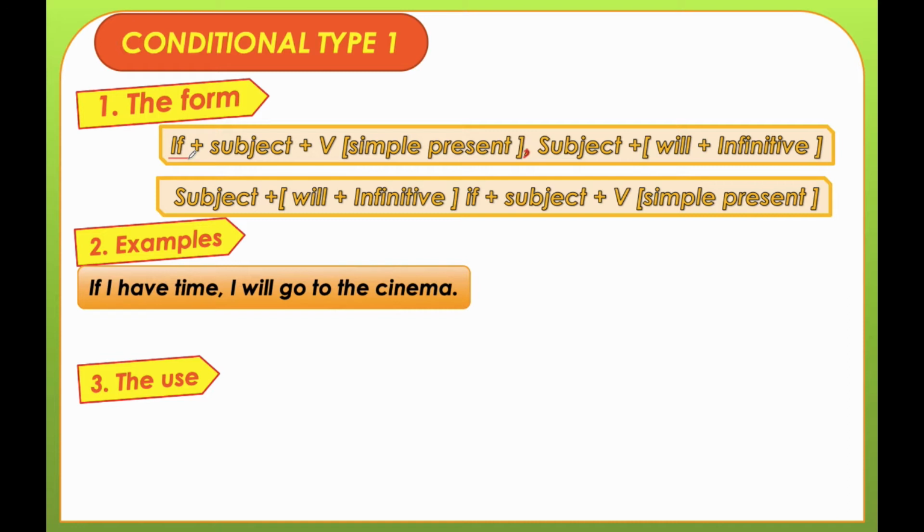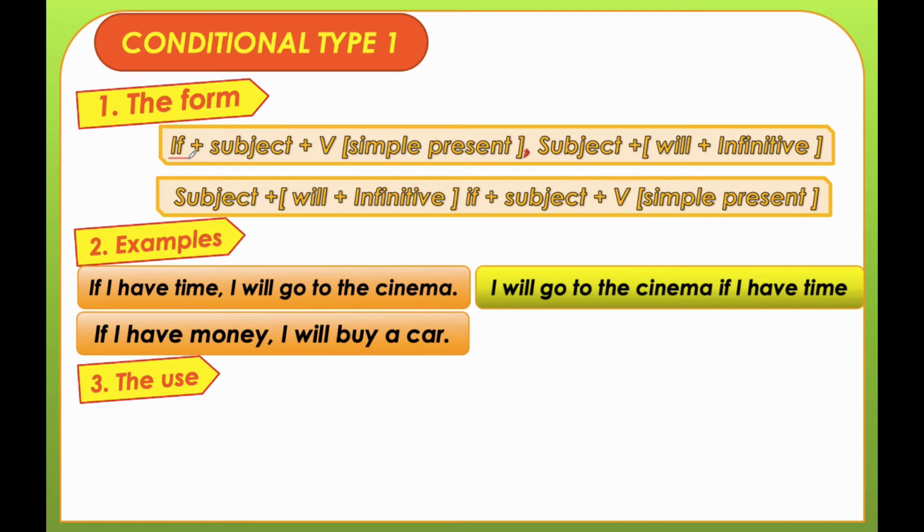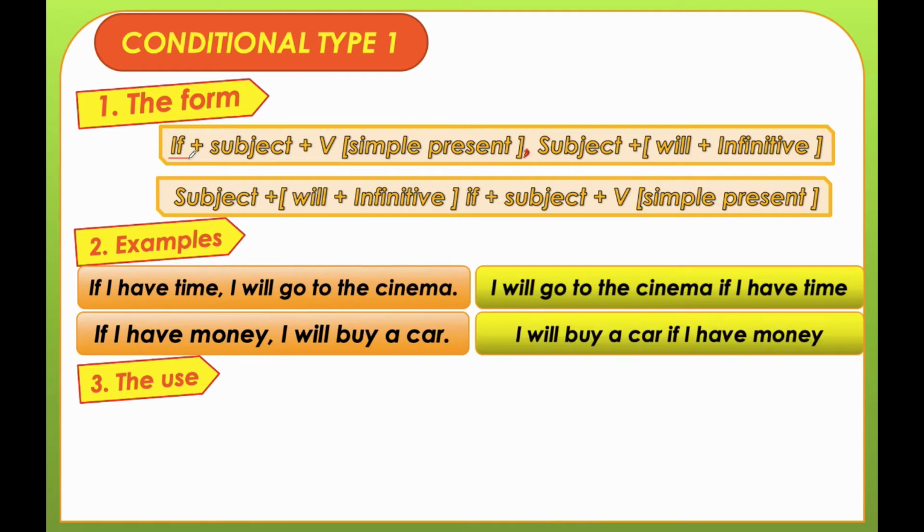If I have time, I will go to the cinema. Or I will go to the cinema if I have time. The second one, if I have money, I will buy a car. I will buy a car if I have money. I think you may understand the usage through these two examples.